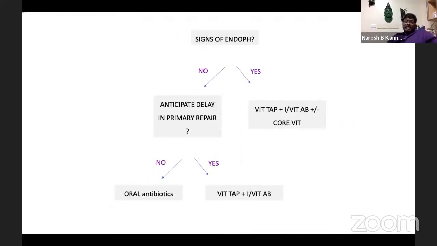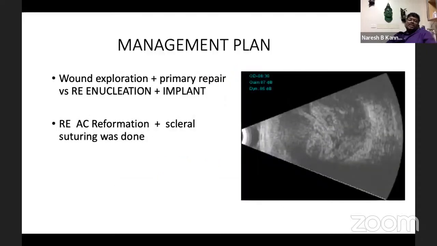If there is endophthalmitis, we have to go for an immediate tap, and usually we go for vitrectomy with silicone oil injection, because most of these will have Bacillus or gram negative organisms. If there is no endophthalmitis, or if you can anticipate a delay in the primary repair, you go for a tap. If you are going to repair immediately, you don't need to go for immediate intravitreal antibiotic.